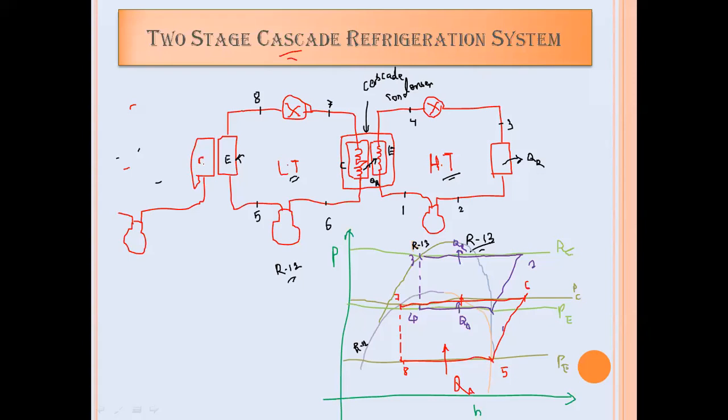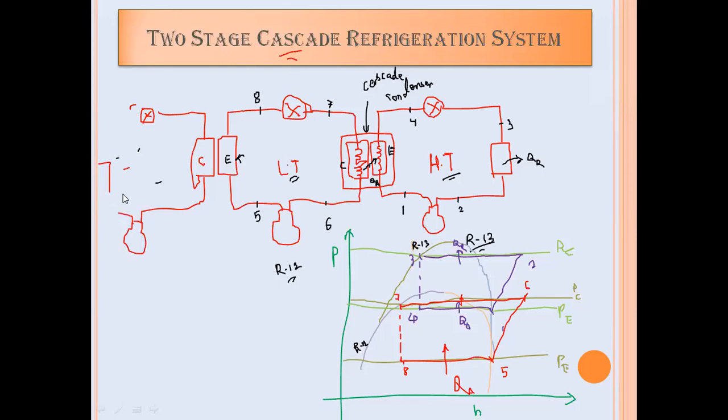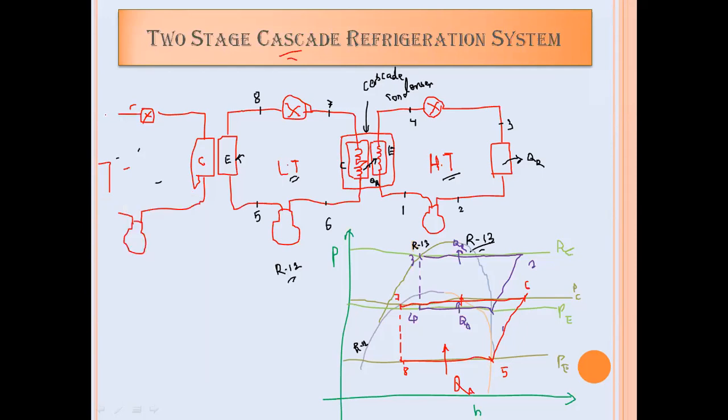The outlet of the condenser will be connected to the expansion device, and the outlet of the expansion device will be connected to the evaporator, which is again connected to the compressor.